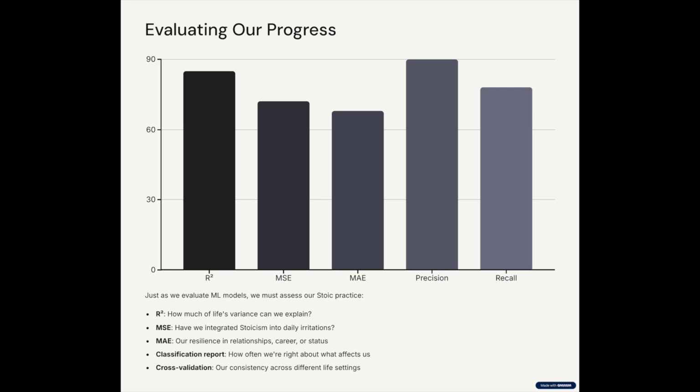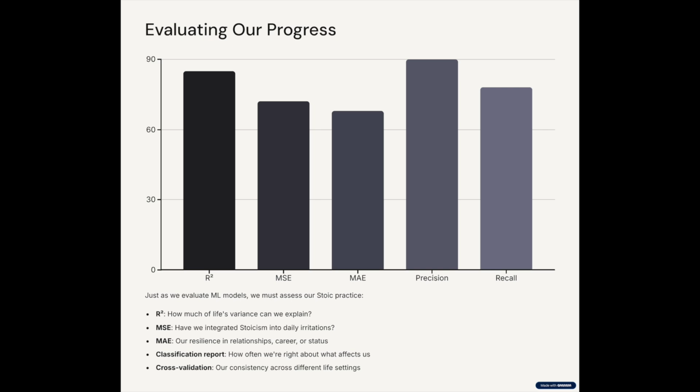R squared: how much of life's variance can we explain? MSE highlights the weight of large errors, leading us to ask ourselves, did we integrate Stoicism into daily irritations? MAE points out sensitivity to outliers such as our resilience in relationships, career, or status. Classification report gives performance metrics like precision and recall: how often you're right or wrong about what you think you're attached to or affected by.